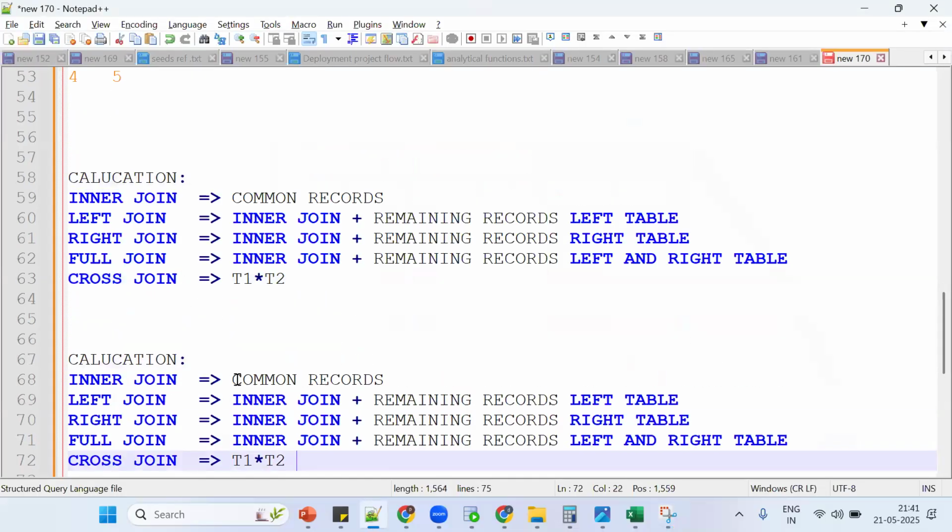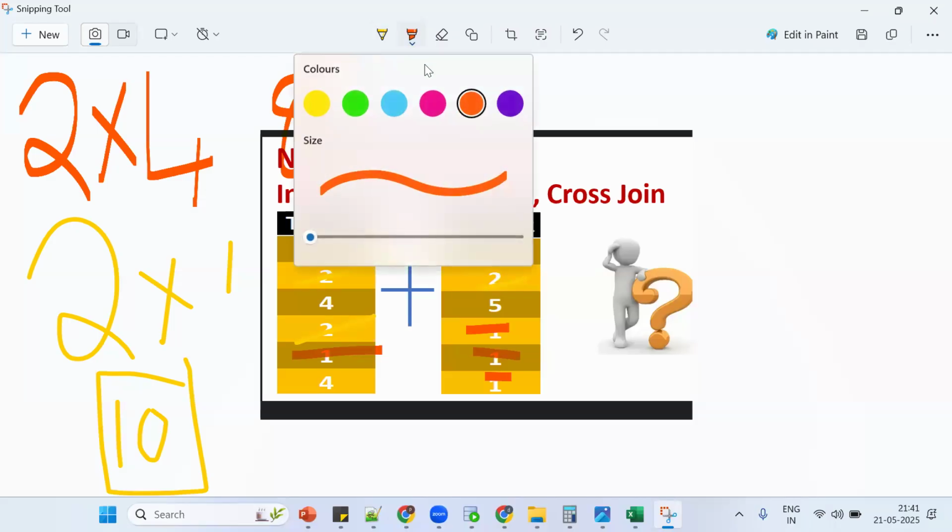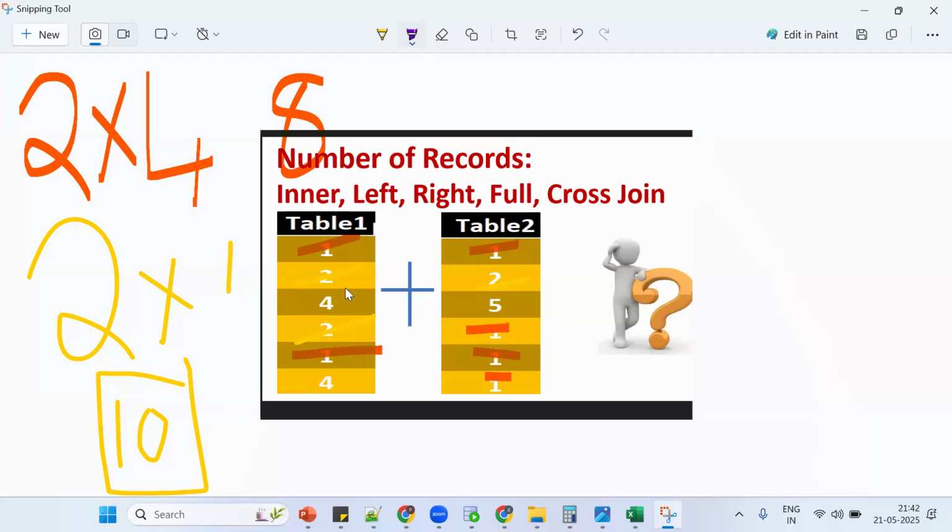Tell me, inner join how many? 10 records. Tell me, left join, what is the definition? Inner join plus how many records are remaining in the left side table? 2.